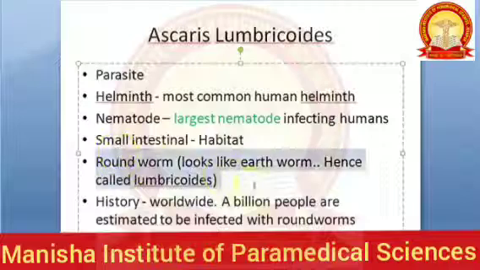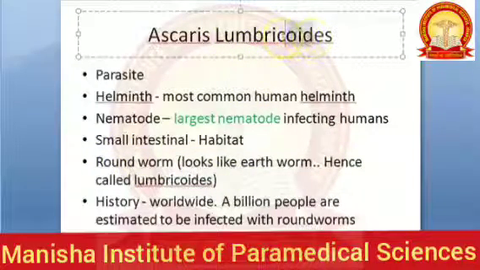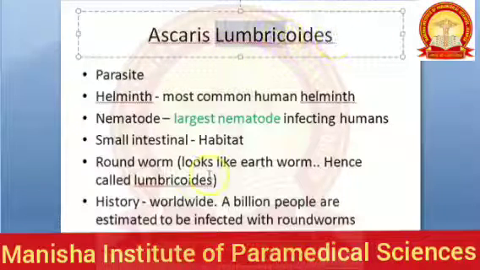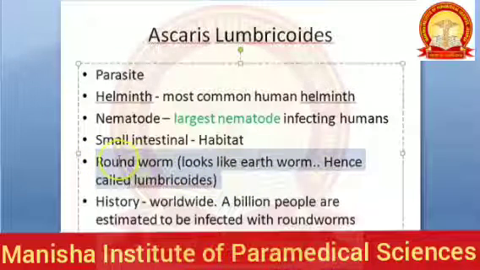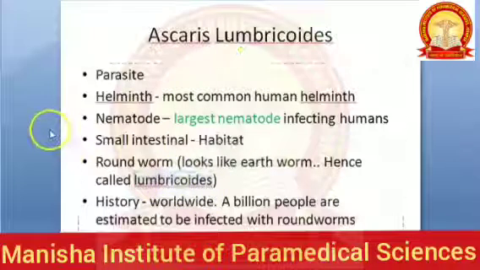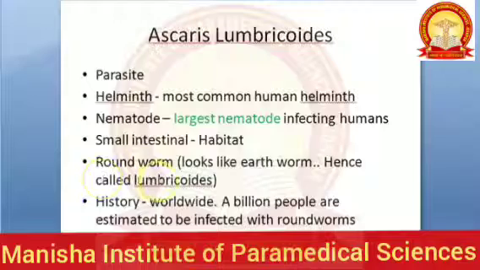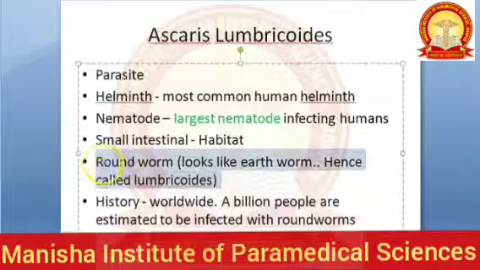Now the roundworm, why are they called lumbricoides? Whenever you see this oides, it is like something, right? So it is like a lumbricus, that is, it's like an earthworm. That is why it is called roundworm, lumbricoides. There are so many types of earthworms. You will see these plain types of earthworms. So roundworms actually look like that, hence they are called lumbricoides.